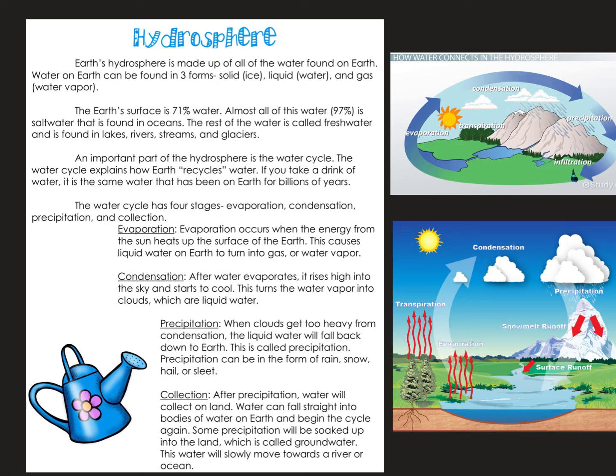Collection. After precipitation, water will collect on land. Water can fall straight into bodies of water on Earth and begin the cycle again. Some precipitation will be soaked up into the land, which is called groundwater. This water will slowly move towards a river or an ocean.